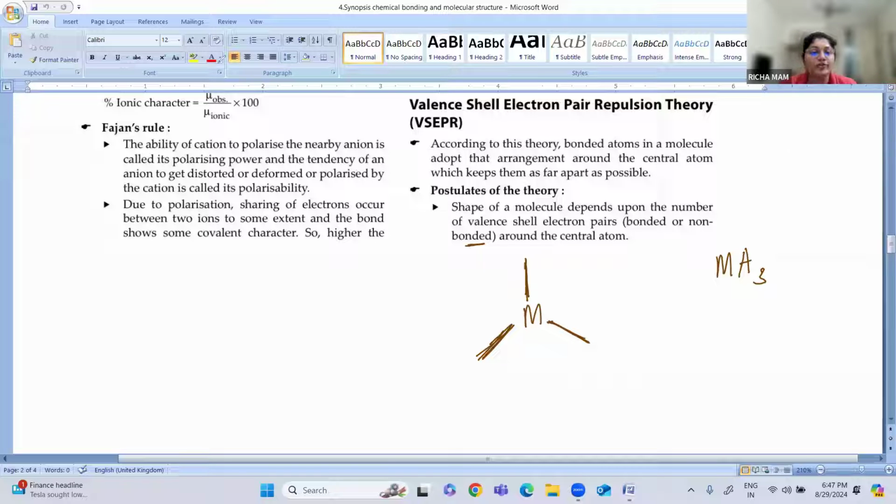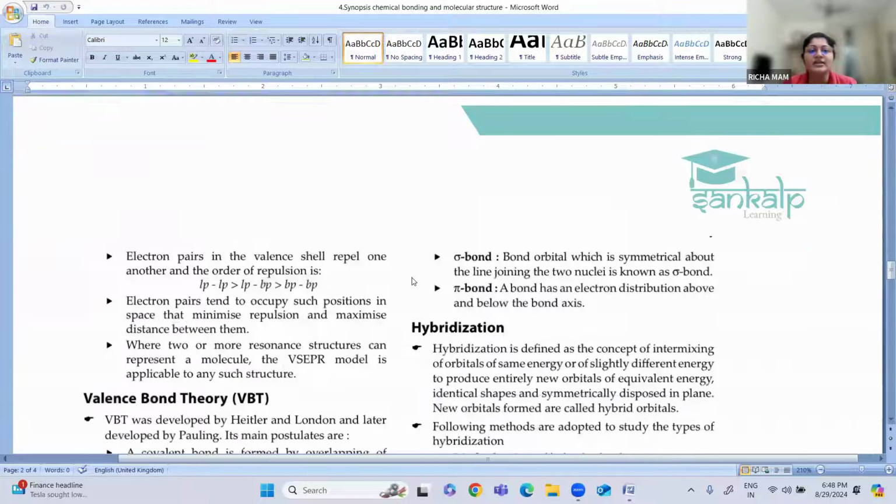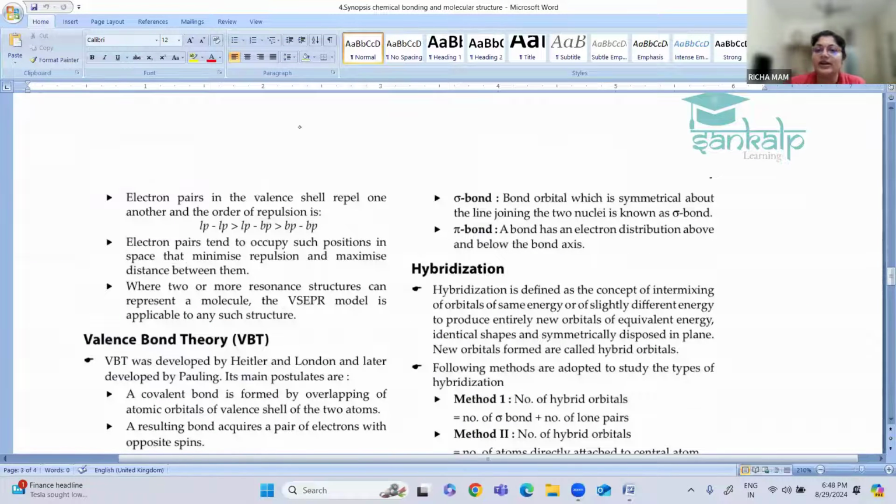Non-bonded means lone pairs of electrons, and bonded means the electrons participating in sharing or mutual transfer of electrons. So that is the shape of the molecule. This is the first point of VSEPR theory. Then, as I told you, the electrons are arranged in such a way that there is minimum repulsion between them.